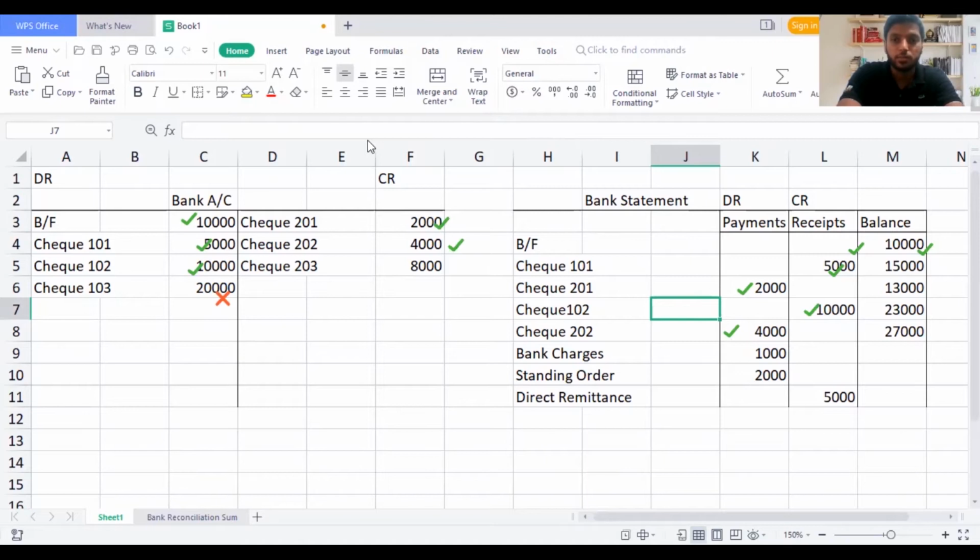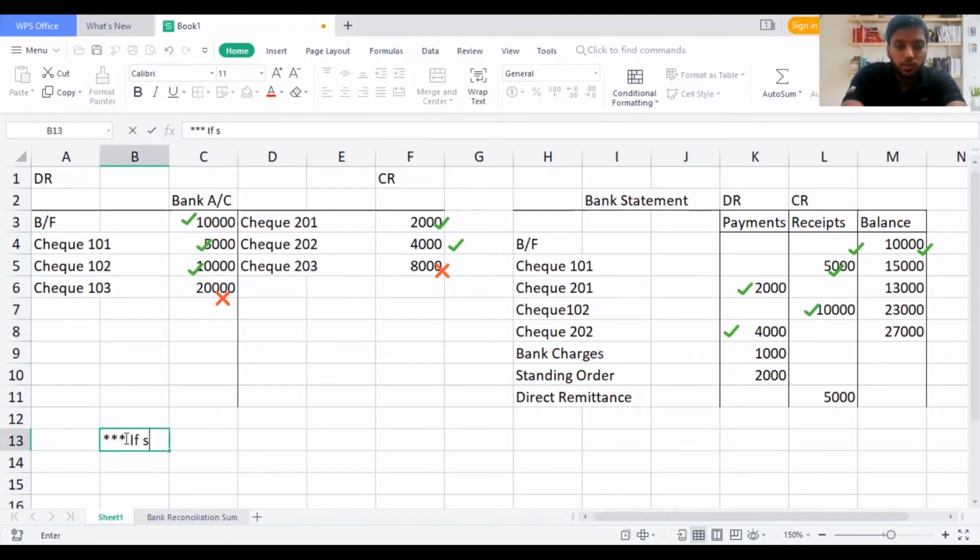So I will write here a small note. How do we compare? When we compare, I'll put a note, guys: if something is in the bank account and is not in the bank statement, this should be recorded.